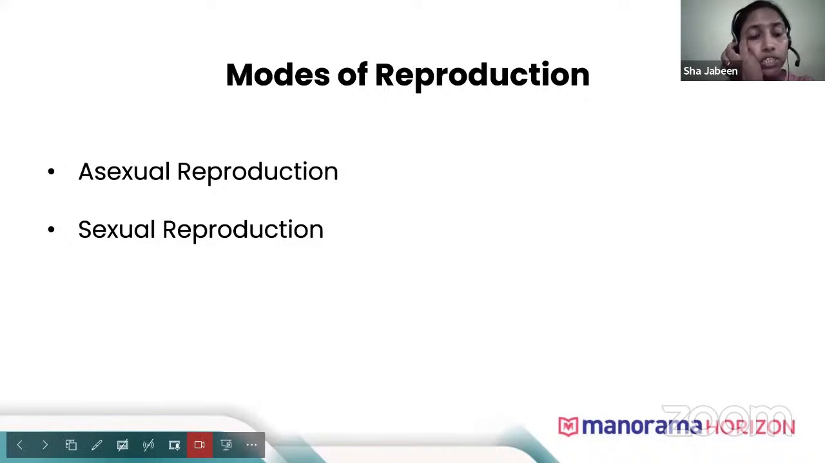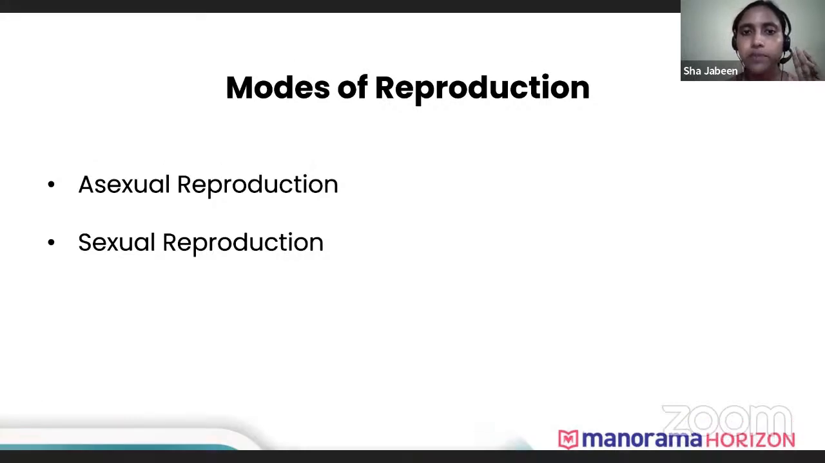So is it clear what is the difference between asexual reproduction and sexual reproduction? Just give me a thumbs up. Okay. Now let's move on to the detail of asexual reproduction. We have completed one topic, that is reproduction and the modes of reproduction. Now we'll move on to asexual reproduction.